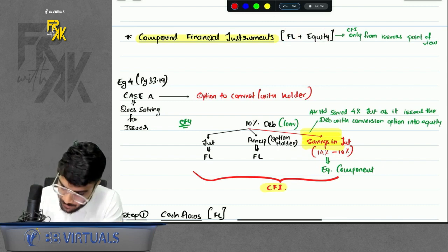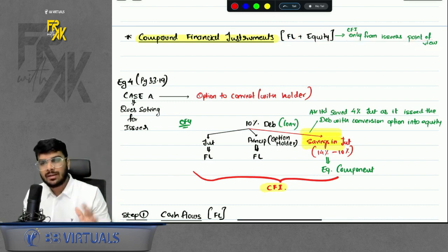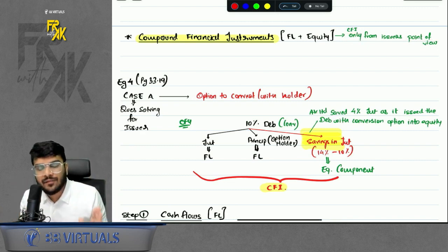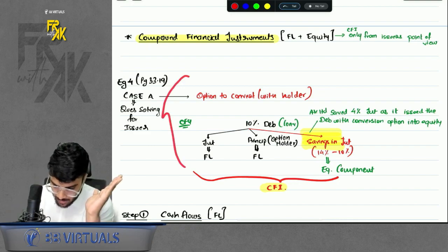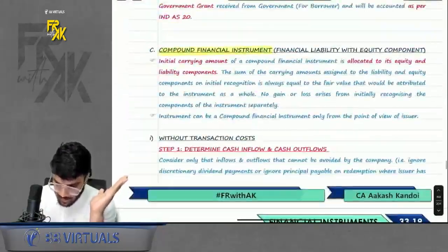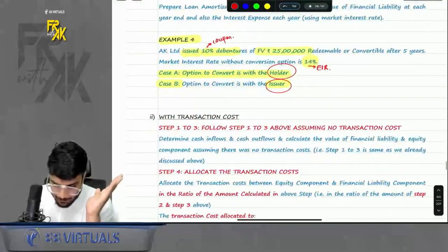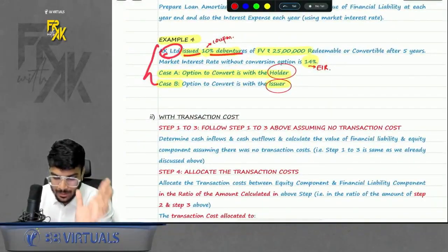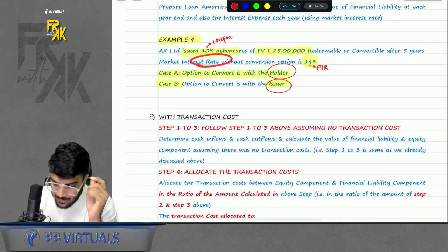Right? And we already know CFI can only be from the point of view of issuer. For holder, it is a financial asset. So CFI concept only exists from the point of view of issuer. Now to understand this in a better way, we already have some examples in our textbook. We will have a look at those examples. The first part was for compound financial instrument. Example was given, AK issued 10% debentures for face value, redeemable or convertible. But the market rate is 14%. That means coupon is 10%, market is 14%.